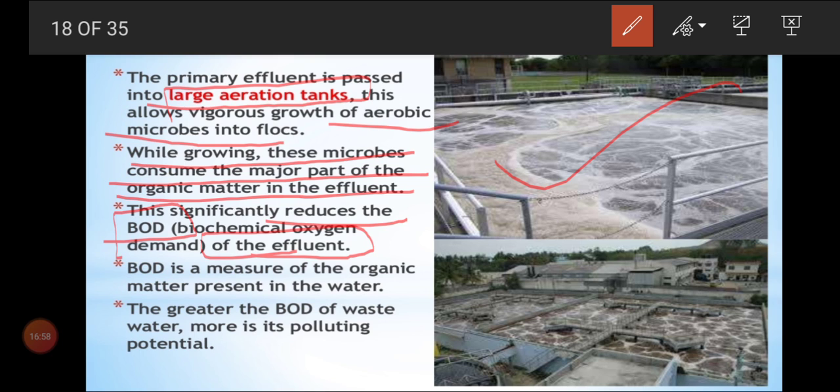Now BOD is a measure of the organic matter present in the water. A very simple term they have given. BOD is a measure of the organic matter present in the water. So if more BOD is there, that is polluted water. If less BOD is there, that is pollution free water. The greater the BOD of waste water, more is its polluting potential. Is that clear children? Please write and keep these lines.